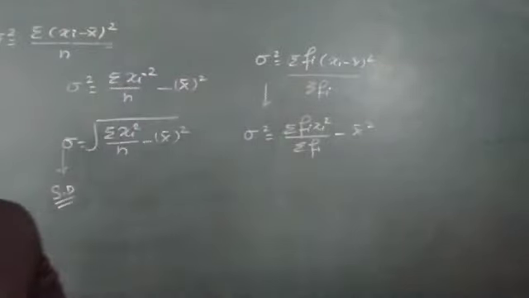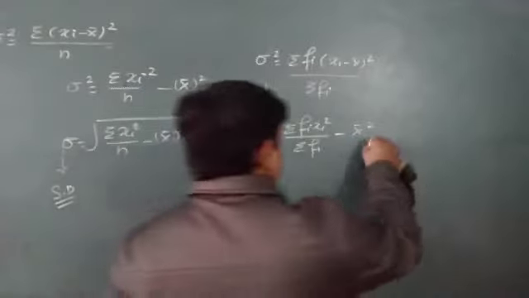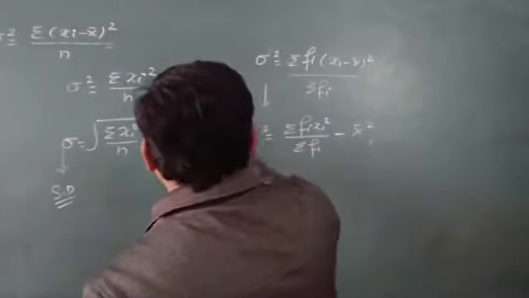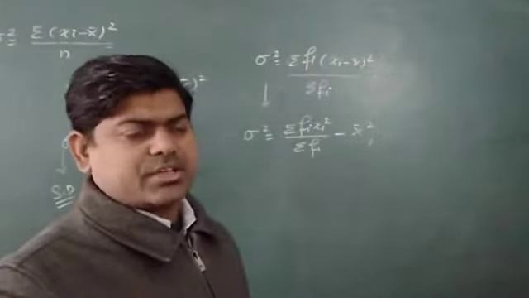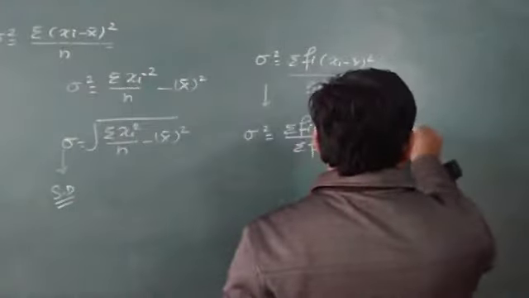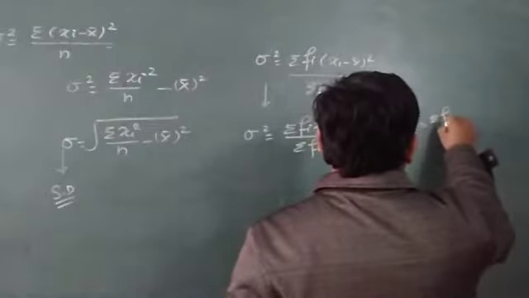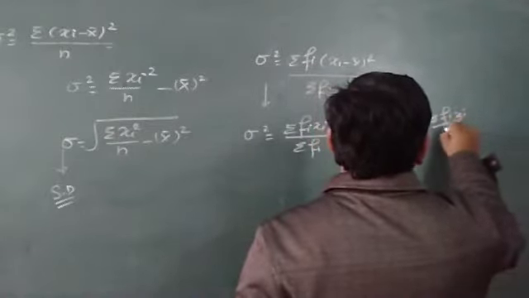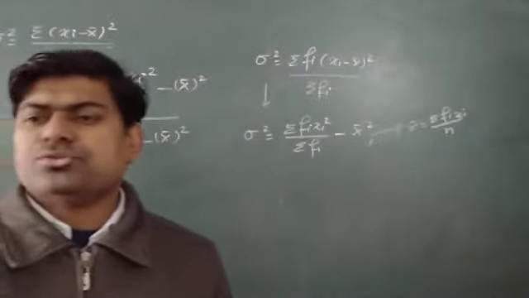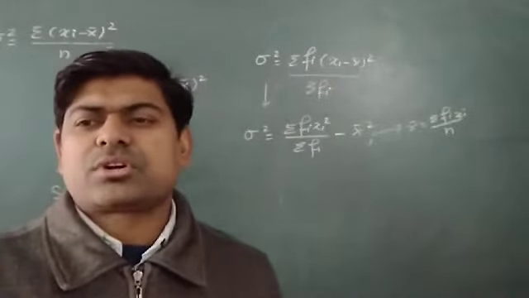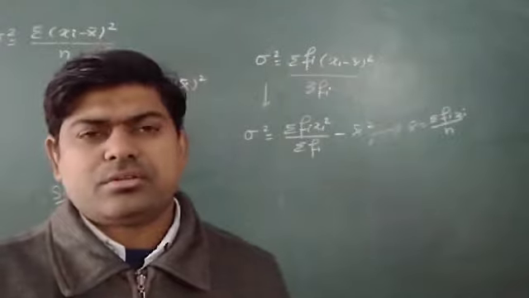No need to discuss how it has come, and we know very well, as I told you, here I can write x bar is equal to sigma xi upon n. Here I can write x bar is equal to sigma fi xi upon n. I don't think it's very new for you. It is the old thing we had learned already.